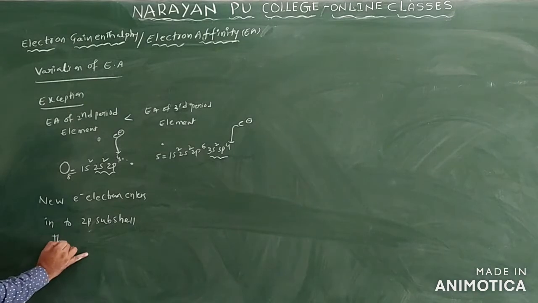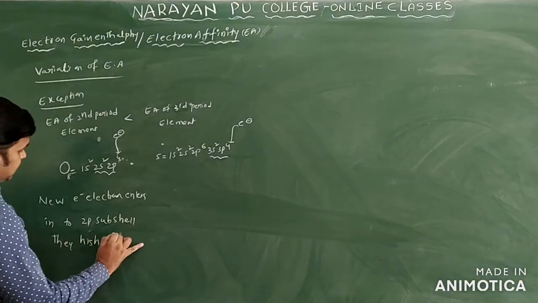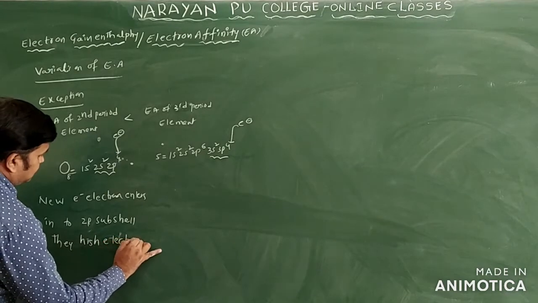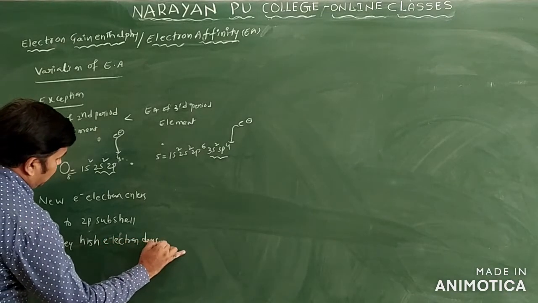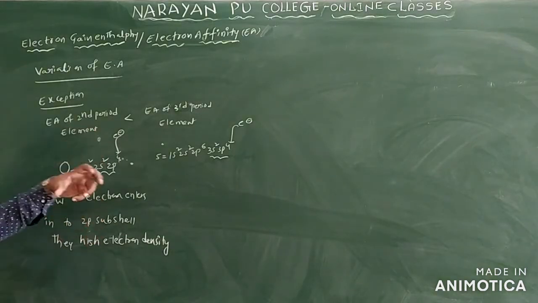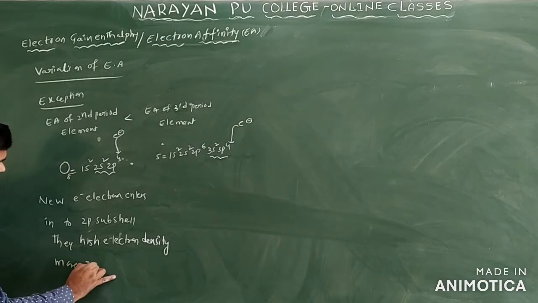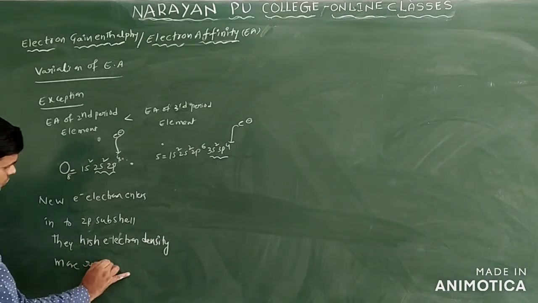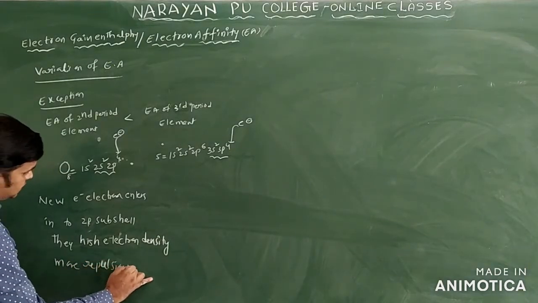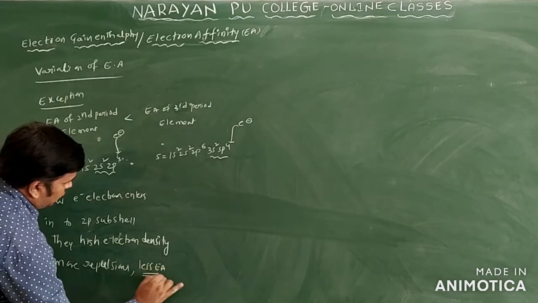So they have high electron density. When the electron is in the smallest shell, repulsion will be more. More repulsions, so they have less electron affinity only.